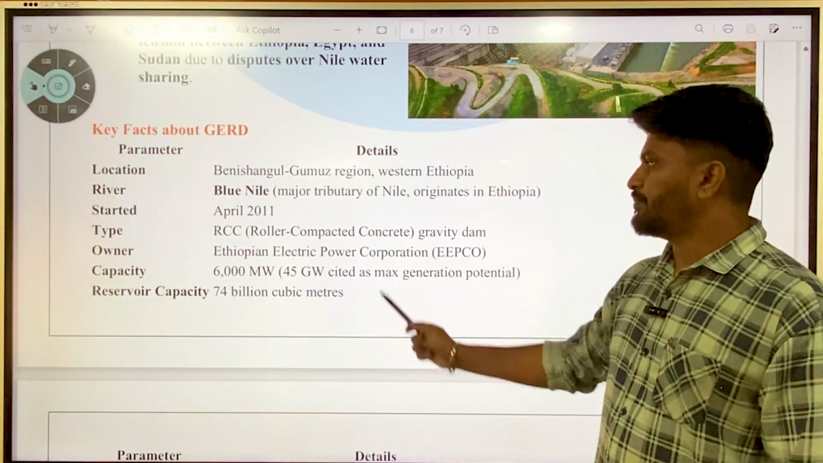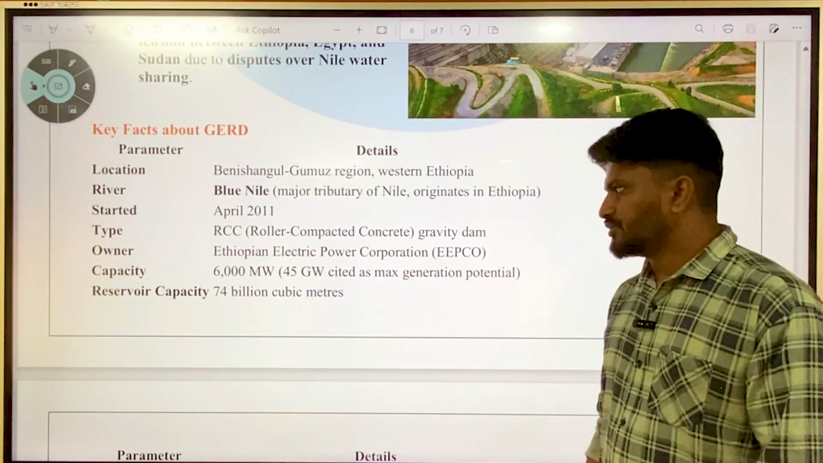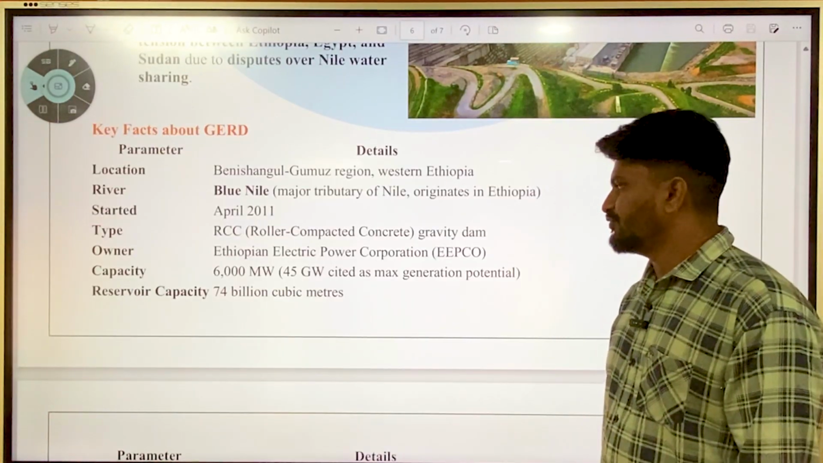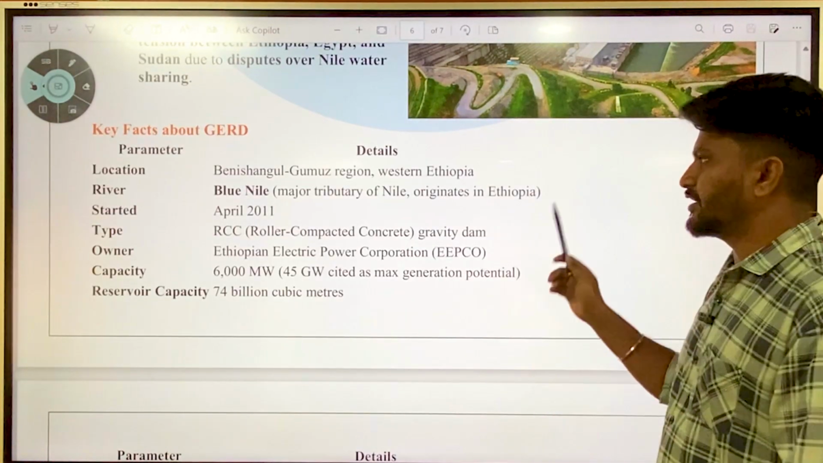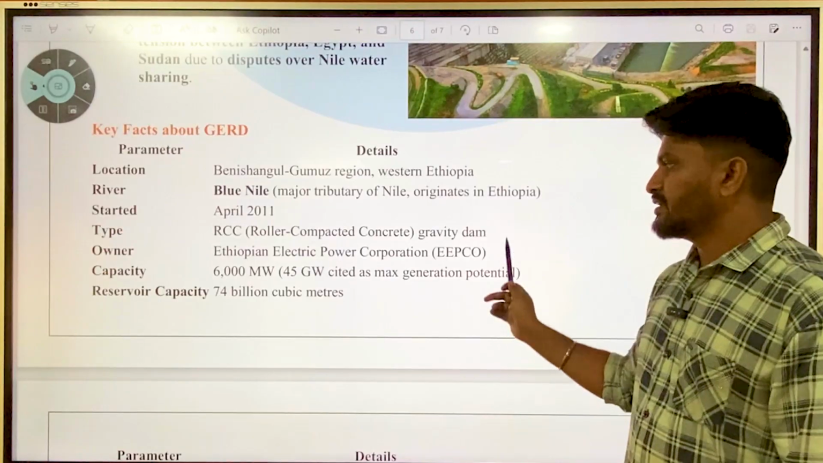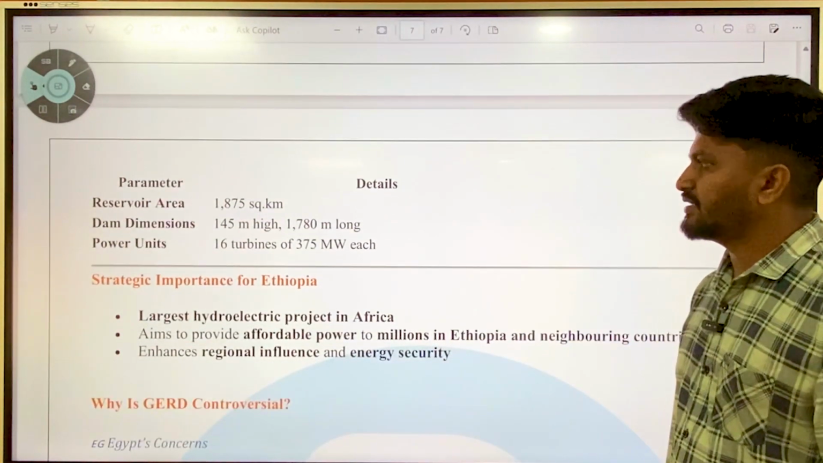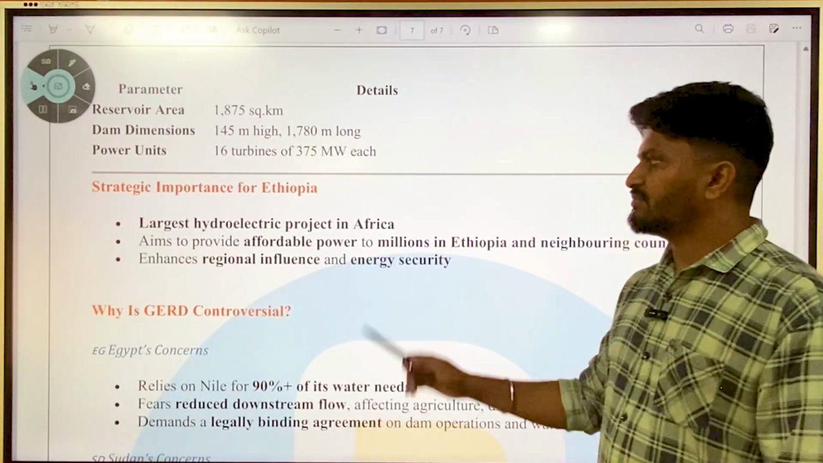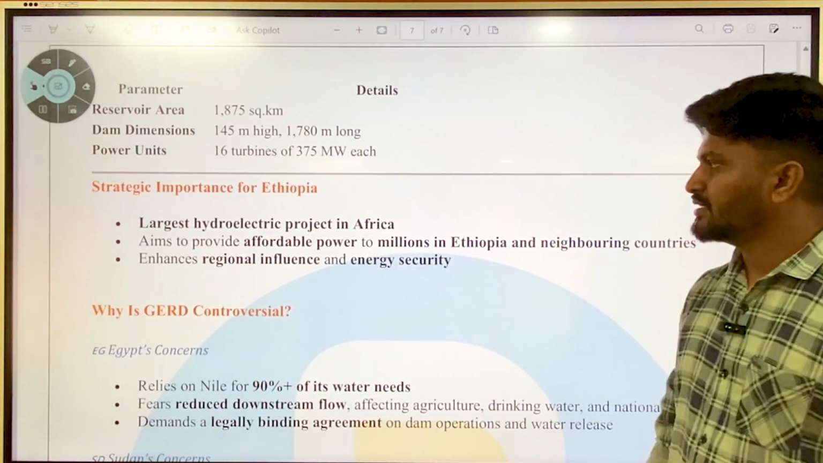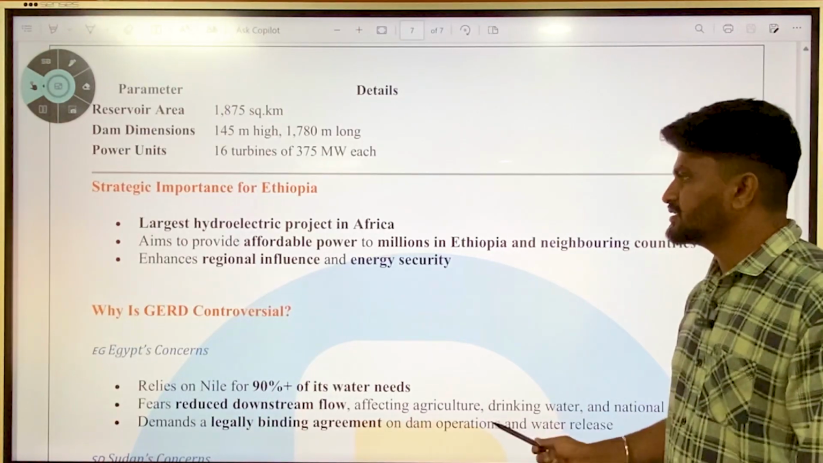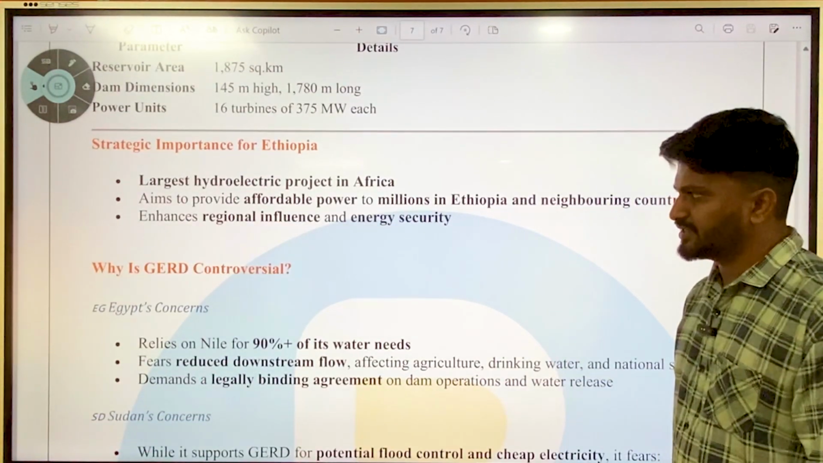It is a roller compacted concrete gravity dam. Ethiopian Electric Power Corporation is the owner, capacity of 6000 megawatt, which makes it the largest hydropower plant in Africa. A reservoir capacity has 74 billion cubic meters. Okay, and not necessary. Strategic importance is largest hydroelectric project in Africa, aims to provide affordable power to millions of Ethiopia and neighboring countries, enhances regional influence and energy security.